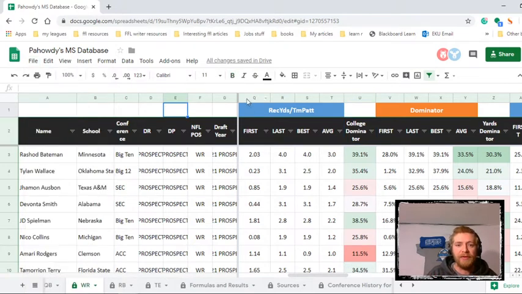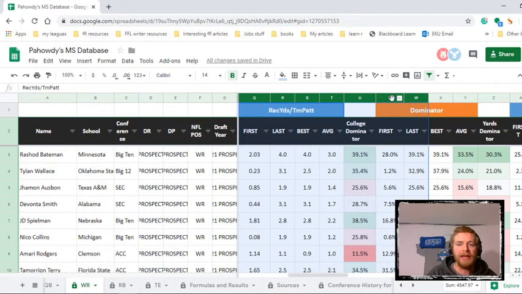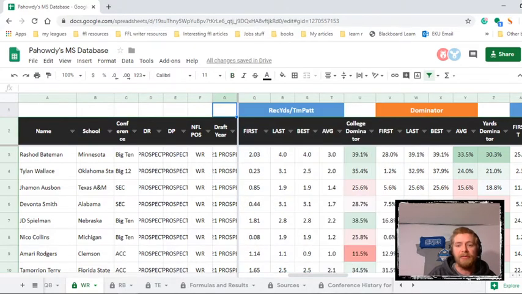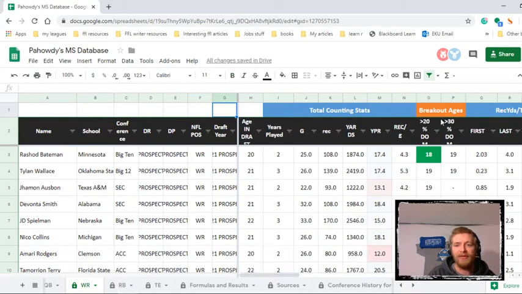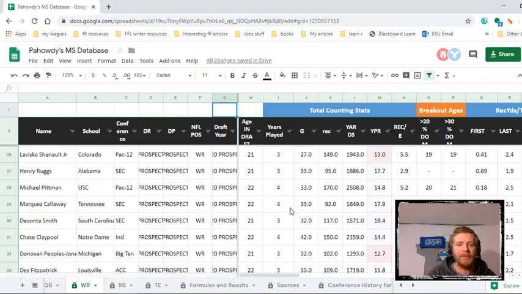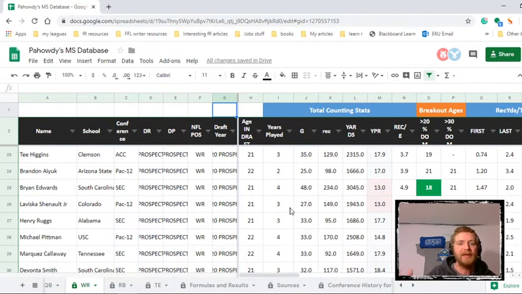You can delete, you can remove stuff, you can add things if you choose to. You could just highlight everything you don't want, right click, and I recommend highlighting whole columns and whole rows, not some, that's going to create a mess, and right click and delete. You could delete this down to just breakout age and just college dominator, if those are the only two things you really are prepared to look at at this point, because everything else just seems messy and confusing. And look, dude, I just want to know the college dominator so I can add it to my film analysis.